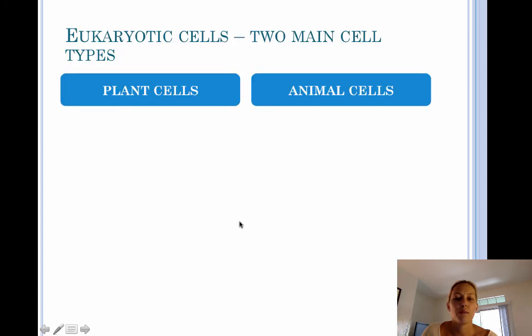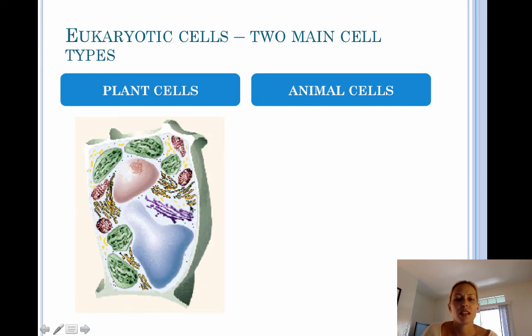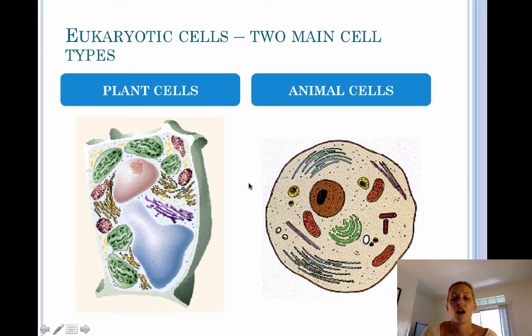You will need to be able to differentiate between plant and animal cells. So let's take a look. Plant cells are rectangular in shape, and animal cells are circular or irregular in shape. So in order to distinguish between the two, the first thing you need to ask yourself is, what shape am I looking at? Am I looking at something that's rectangular or square in shape? If so, you are most likely dealing with a plant cell. If you're looking at something that is circular or irregular in shape, or you really can't identify the shape at all, you're most likely dealing with an animal cell.